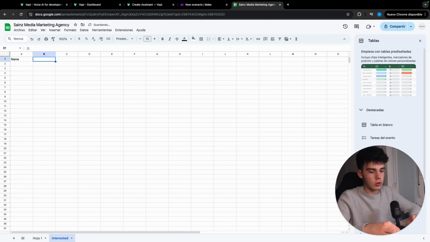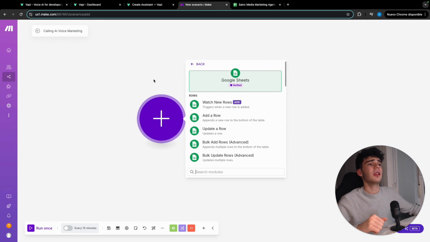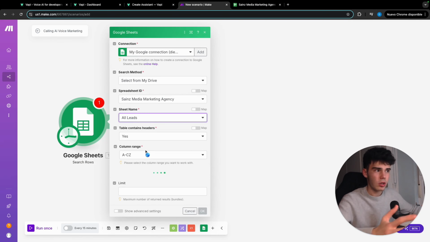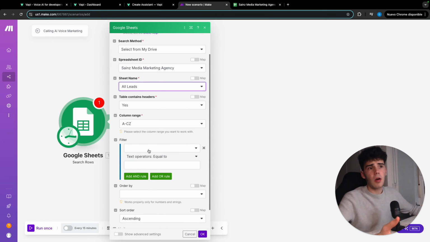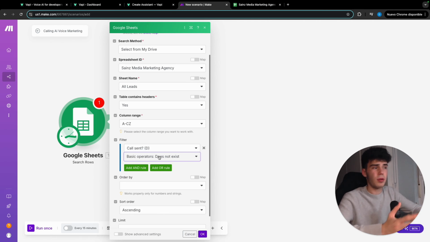So let's put the same thing here: phone and email. Go back here into our scenario. Let's go to watch search rows. Let's go with all leads, as that is the one we're going to use for calling the leads. And we are going to put that call sent does not exist, as it's going to be empty.